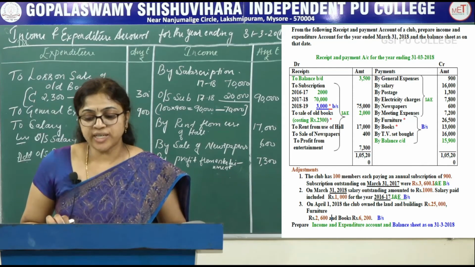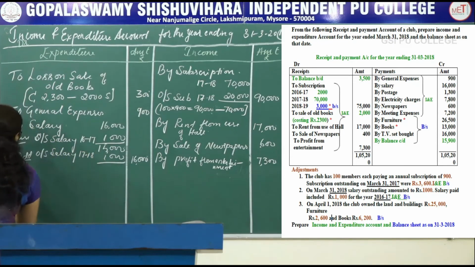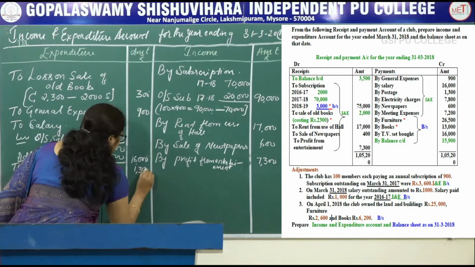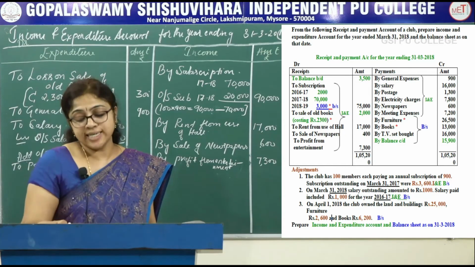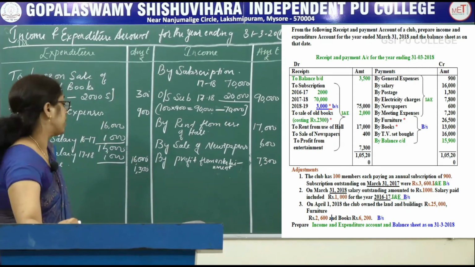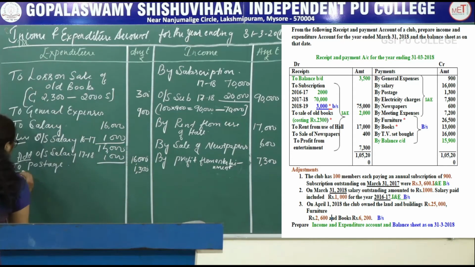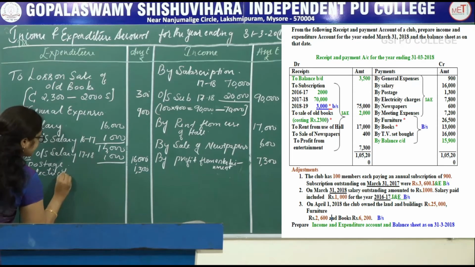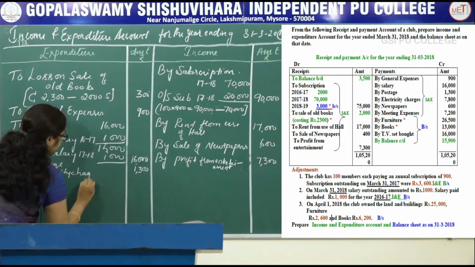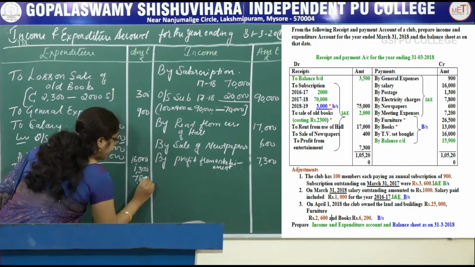Next one, postage is there, so record that one. To postage amounting to 1,300. Next, electricity charges, this is also revenue expenditure. To electricity charges, that is 7,800.